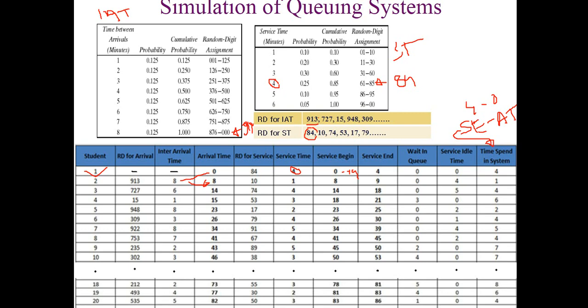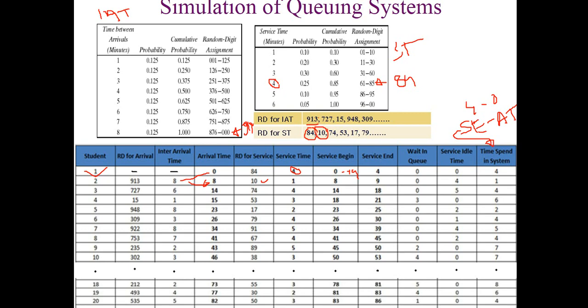0 plus 8 equal to 8. So the arrival time of the second customer is 8. Okay, fine. So when the second customer arrives in the system at clock time 8, he finds the system is now idle, because the system became idle at clock time 4. So the system is idle, which means his service will start right at 8 minutes.